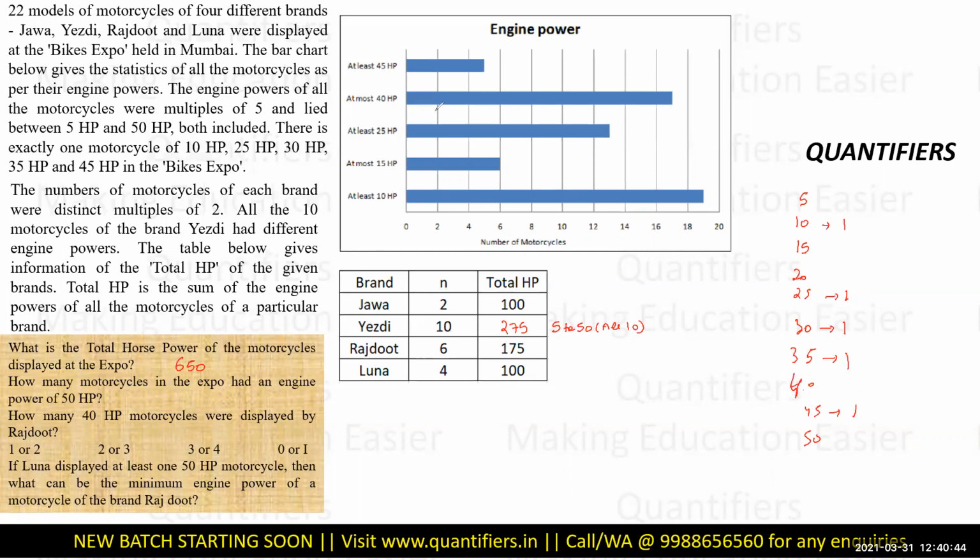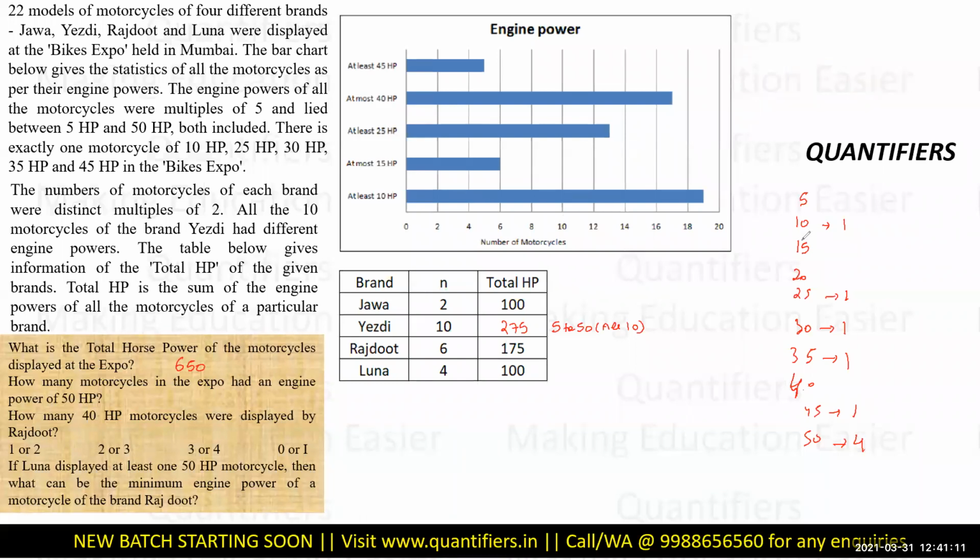Now let's use this chart. They say at least 45 HP is 5 motorcycles, right? At least 45 means 45 and above, that is 45 and 50 basically. There are 5 motorcycles, out of which 45 has 1. If 45 has one, then where will the other 4 be? They will be here. Perfect. So this is taken care of.